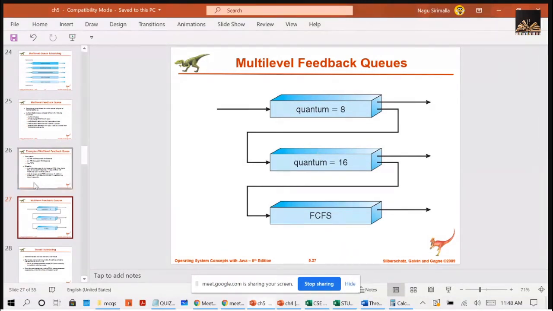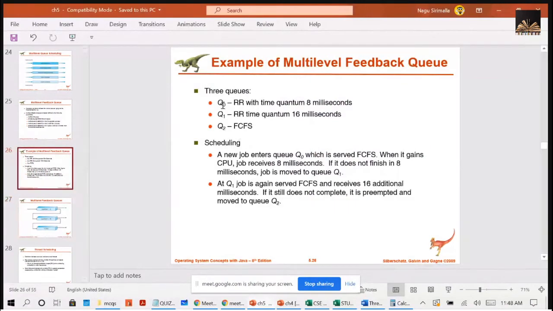So if you can see here, we will be using the 3 queues. How the 3 queues will be executing is, the first queue, Q0, will be using the round robin scheduling with time quantum 8. The Q1 will be using the round robin with time quantum 16. And the third queue will be using the first come, first serve, right?